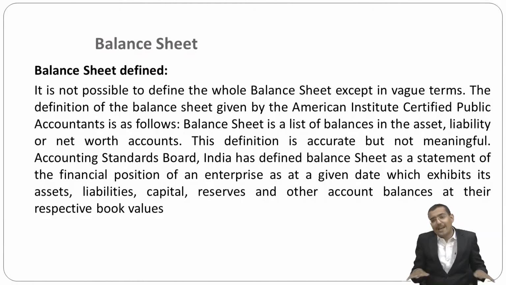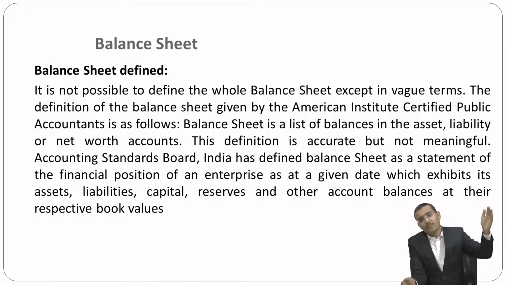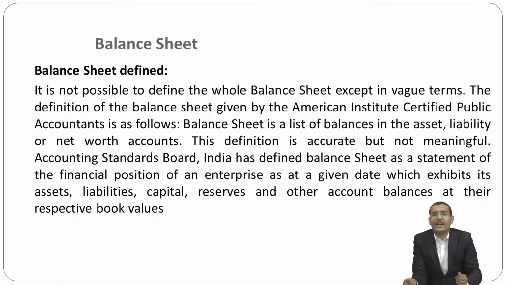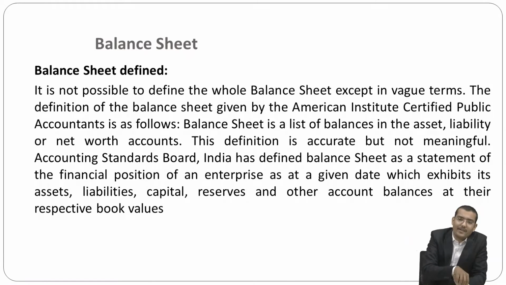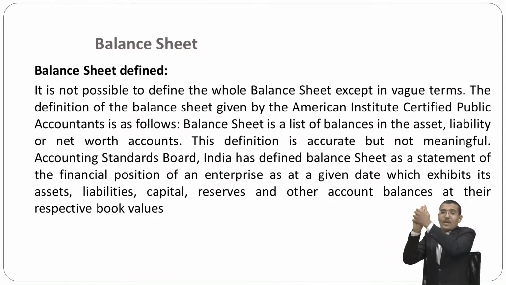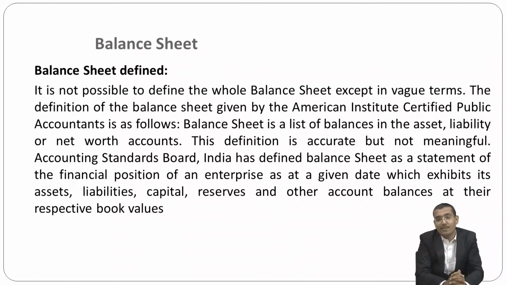The next point is the balance sheet. Concerning the preparation of financial statements, the flow is that first we define the trading account, then the profit and loss account, then the profit and loss appropriation account, and fourth and important, the balance sheet. When these four are merged, my dear friends, your financial statement is prepared as per your requirement. So you have to be concerned with these four. So the balance sheet is also an important point.